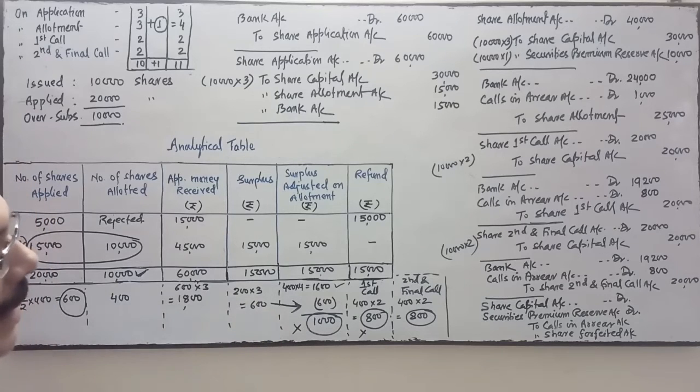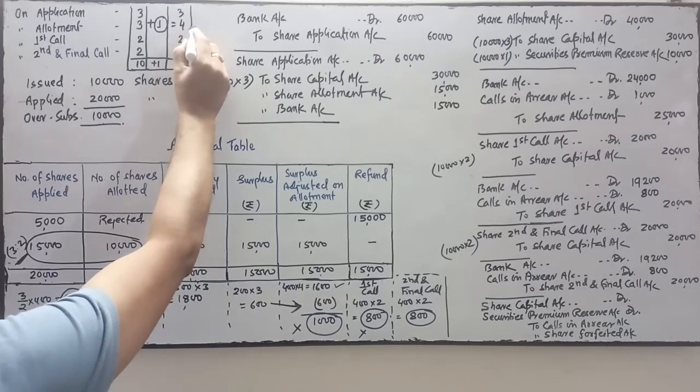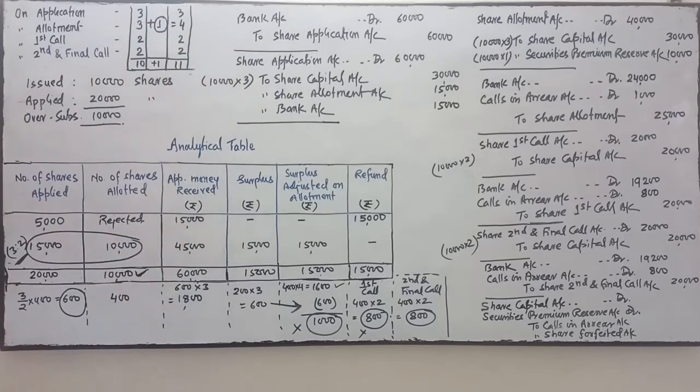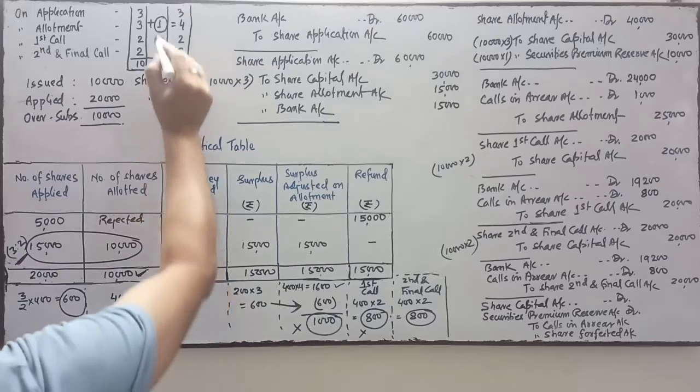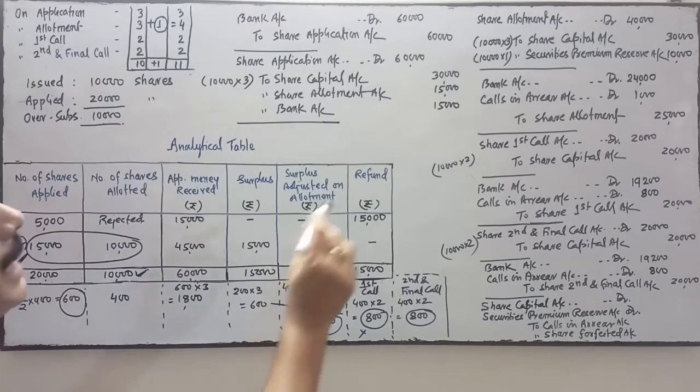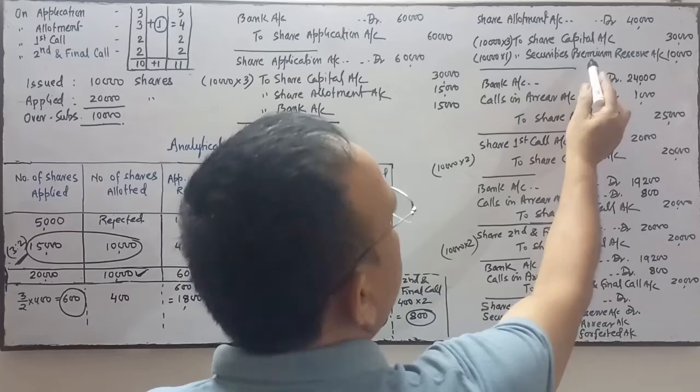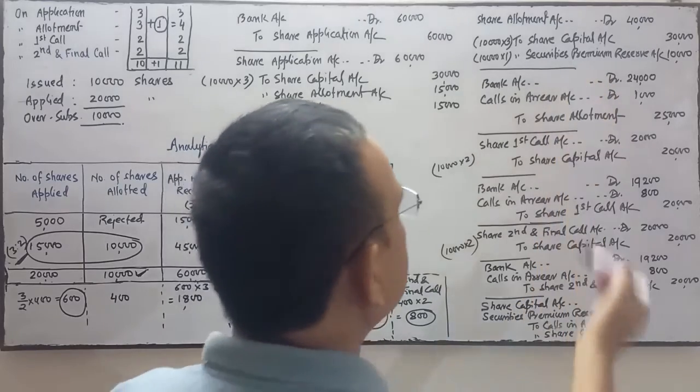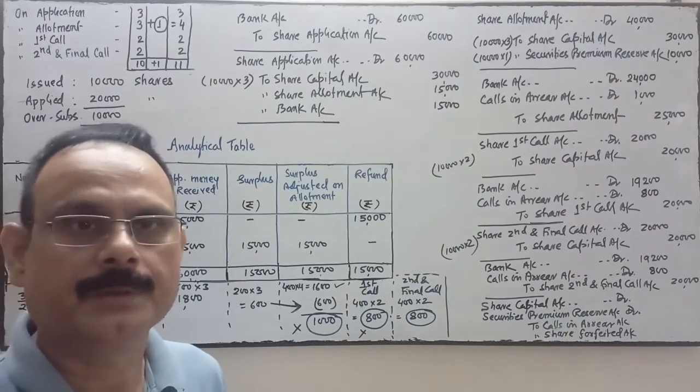When there is a default in allotment, it means the shareholder who is holding 400 shares is the defaulter in allotment, so he has not paid the premium money. Premium money is not paid because he defaulted on allotment, he has not paid the first call, and he has not paid the second and final call. So when he has not paid the allotment, and in allotment there is a premium, at the time of allotment we have credited the security premium reserve.